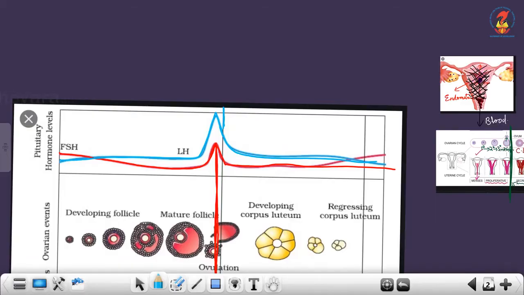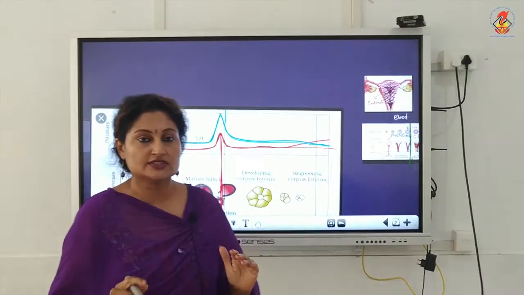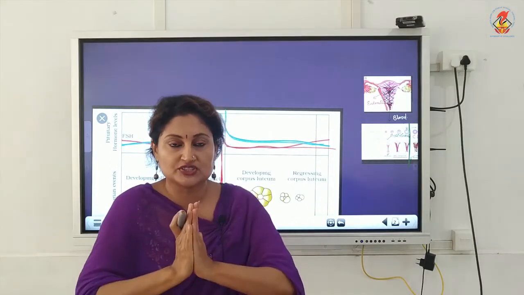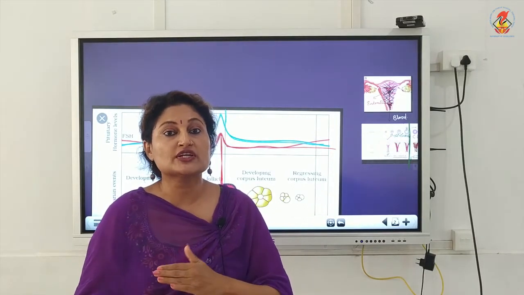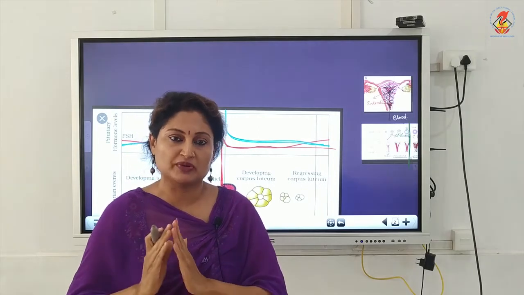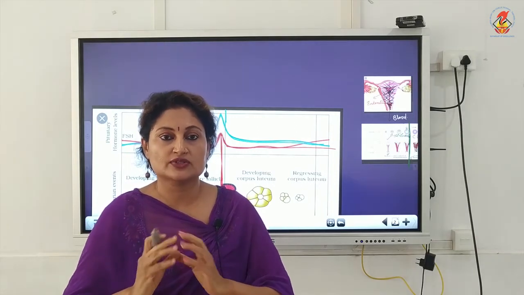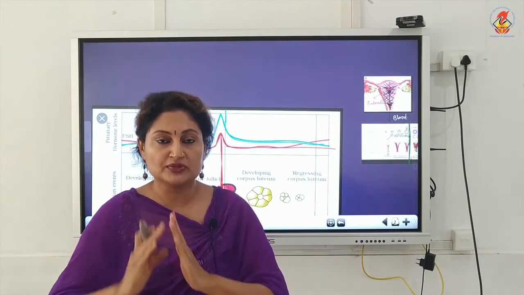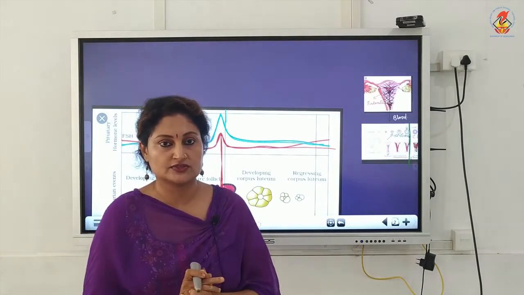So pituitary hormones are very easy, both FSH and LH peak in the middle of the cycle, that is just before ovulation, not exactly at ovulation, because these two hormones are responsible for ovulation. So just the previous day it peaks, so that the Graafian follicle ruptures to release the egg. So after it peaks, you can see ovulation taking place.